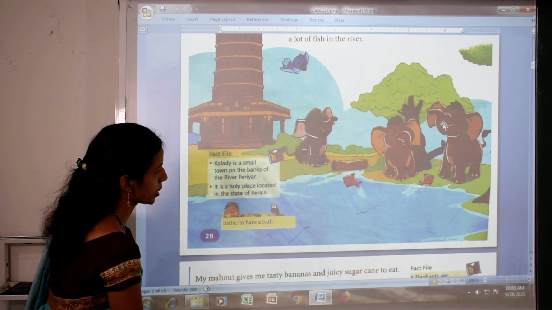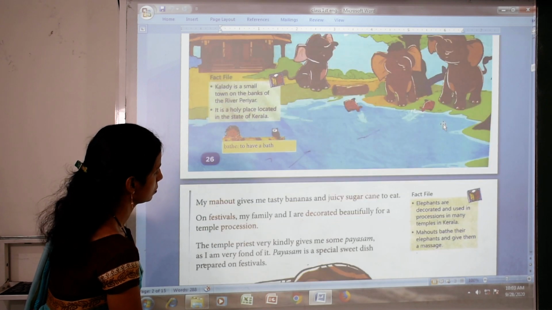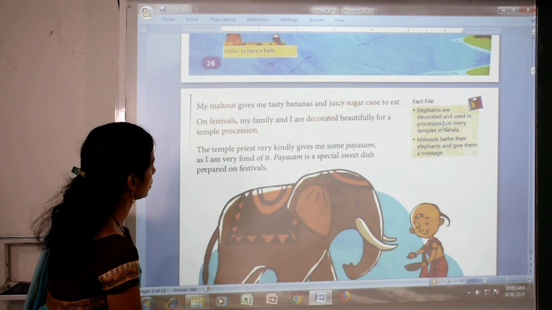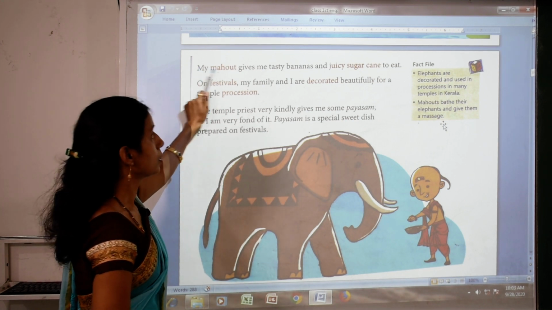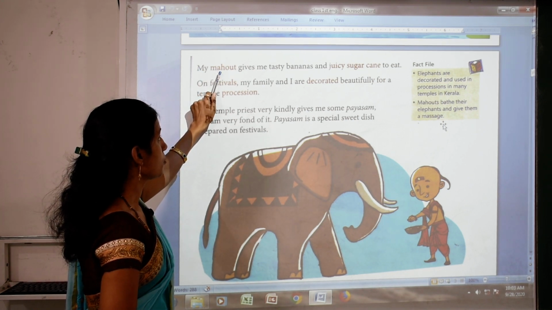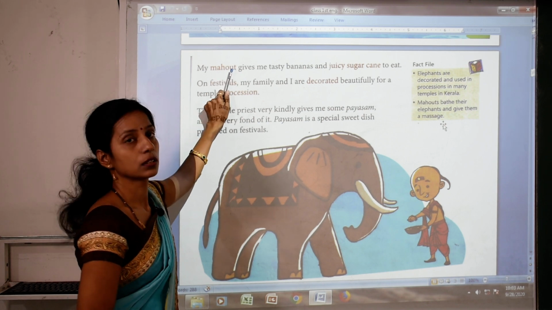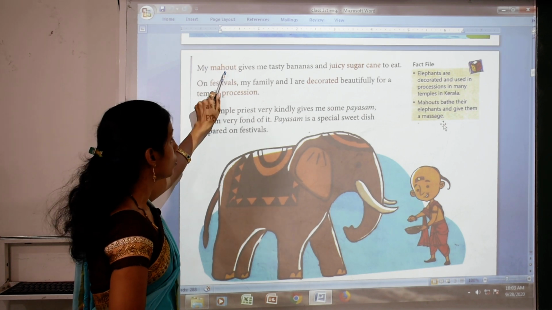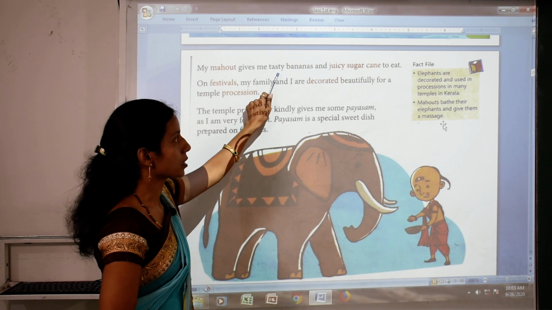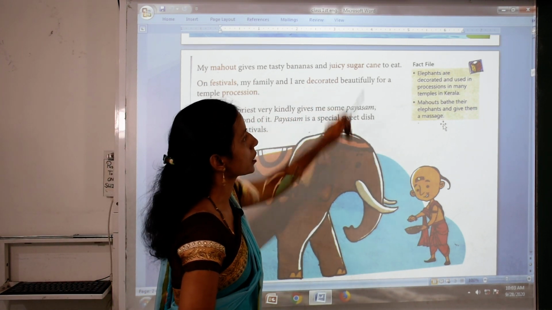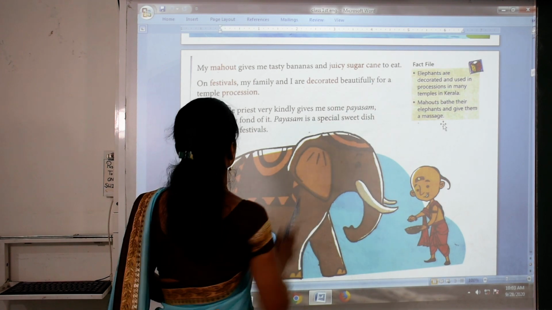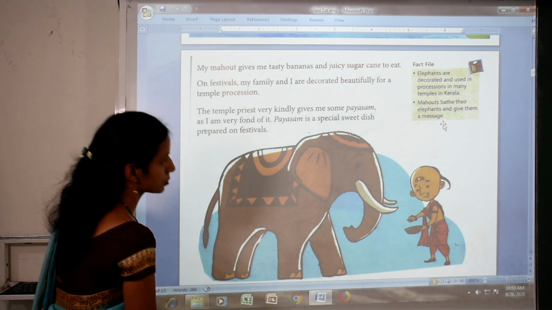So children, come to next page. Okay. Come to this line. My mahout, M-A-H-O-U-T. Okay. My mahout gives me tasty bananas and juicy sugar cane to eat. Mahout. Come at the bottom.